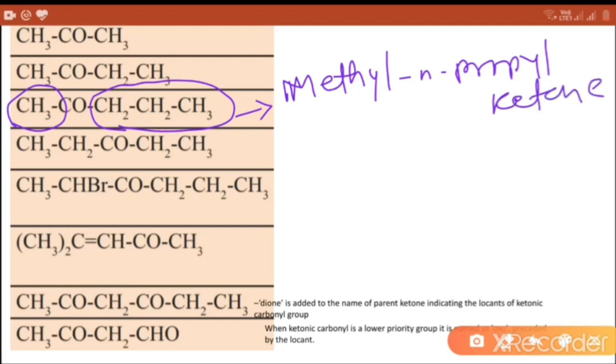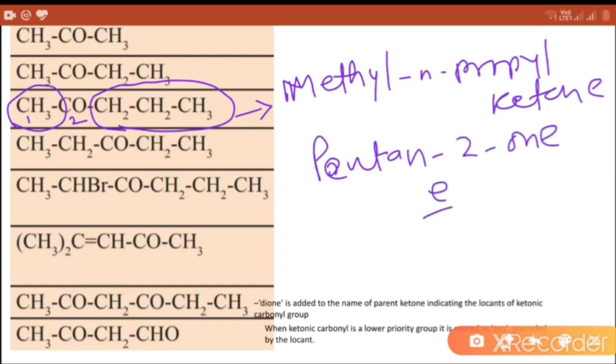And the ketone group is present after the first carbon atom. So the IUPAC name is pentan-2-one. E is replaced by ONE along with the position of the ketone group. So the IUPAC name is pentan-2-one.